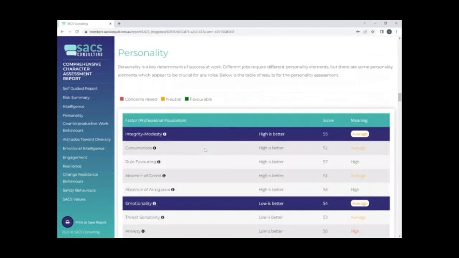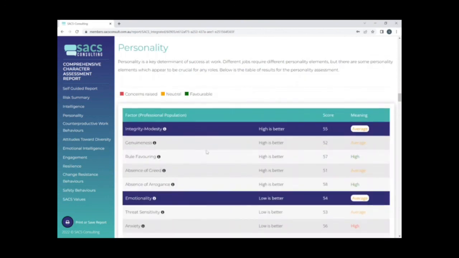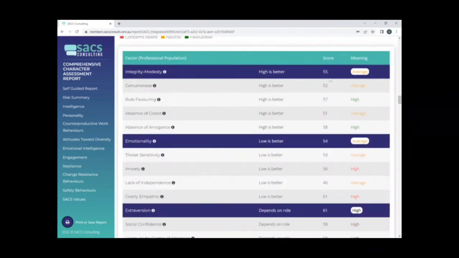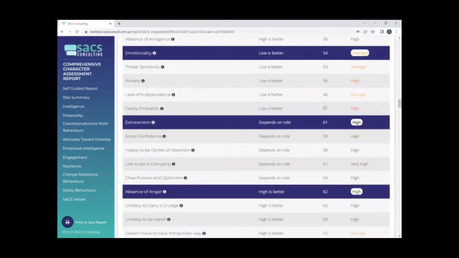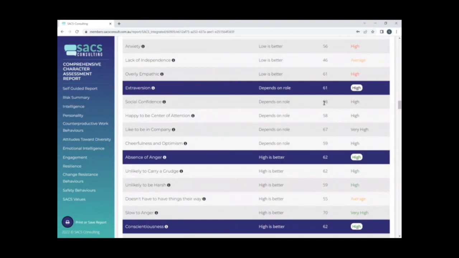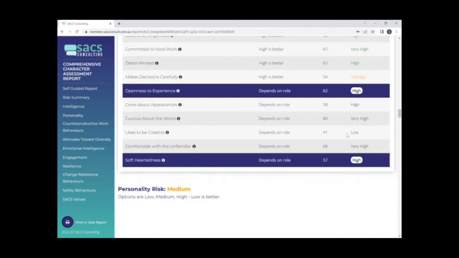You'll see that throughout the report, we've got those eye icons next to every factor and every measure, as well as that color-coded risk rating I explained previously. For some factors, there isn't a color-coded risk rating, and that's because it really depends on the role as to how important that particular measure is. And so extroversion, for example, does not have any colors associated because you don't necessarily have to be extroverted to perform well in particular roles. The same goes for openness to experience and soft-heartedness.